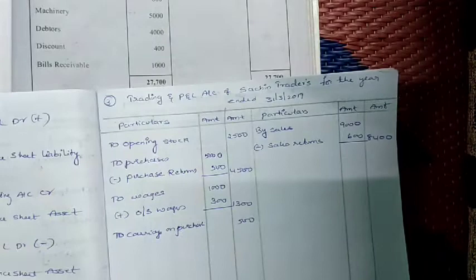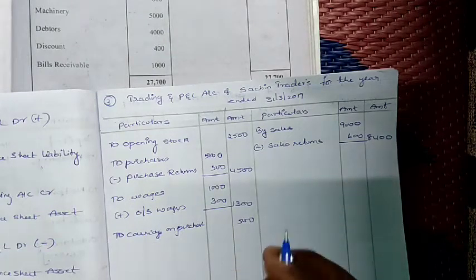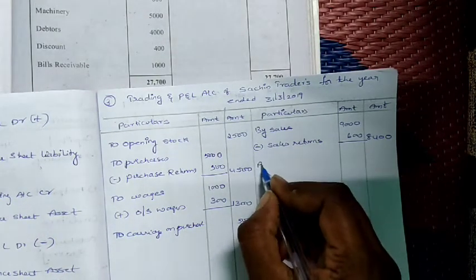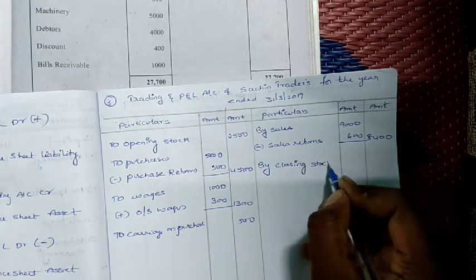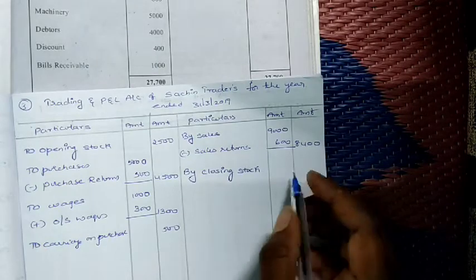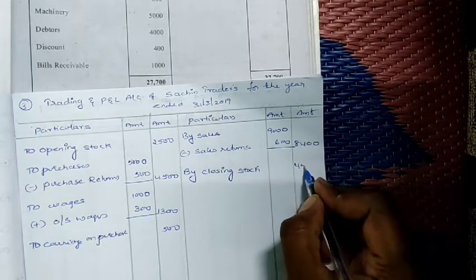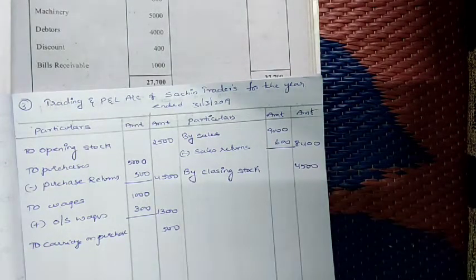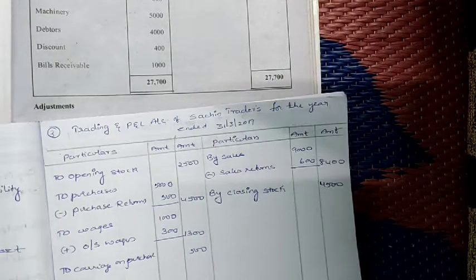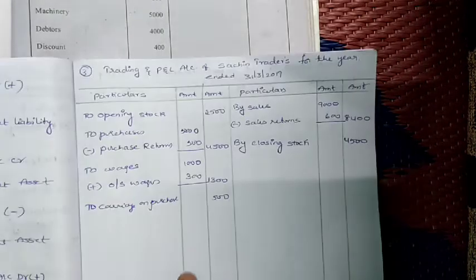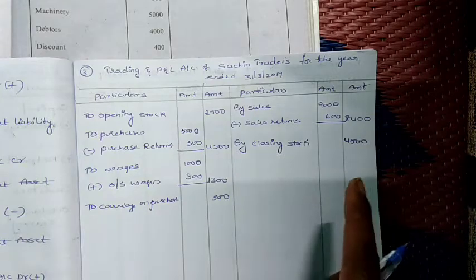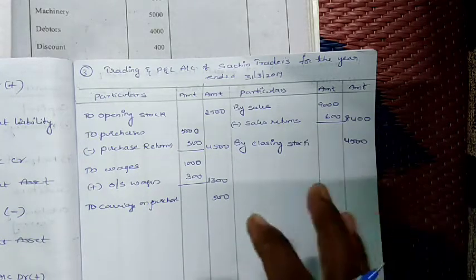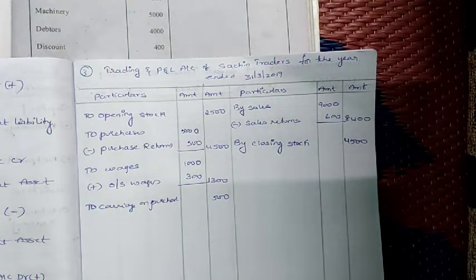Okay. So on the debit side we have taken nothing but the trading items. What is left over here? By closing stock. Closing stock is an adjustment. Closing stock, how much is it? 4,500. So all the items we have taken over here. Clear, I think so. So in the trading account we have taken opening stock, purchases, wages, carriage on purchases, sales, we have deducted sales returns, and closing stock also we have taken over there.